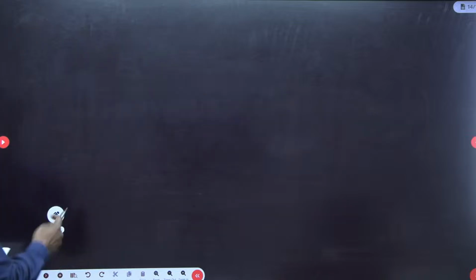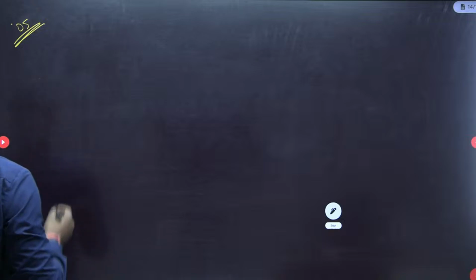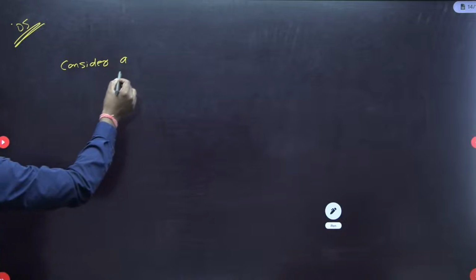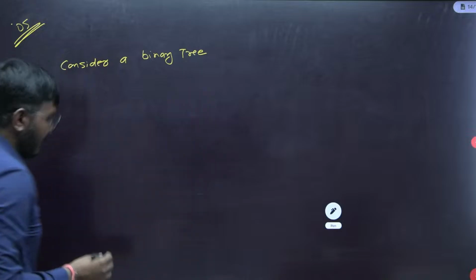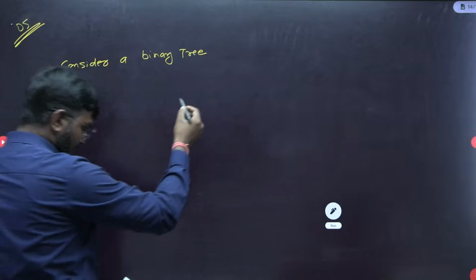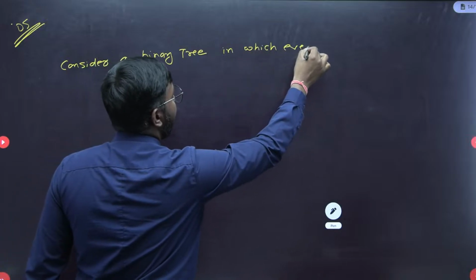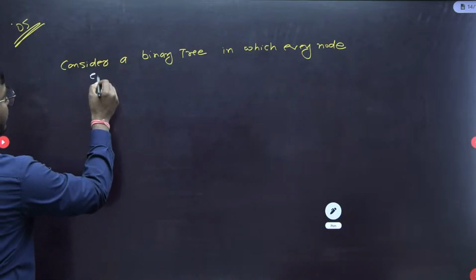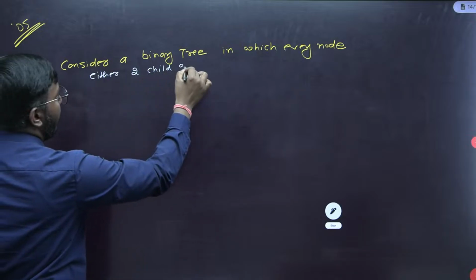Next question. Okay, this is from data structures. Consider a binary tree in which every node has either 2 children or 0 children.